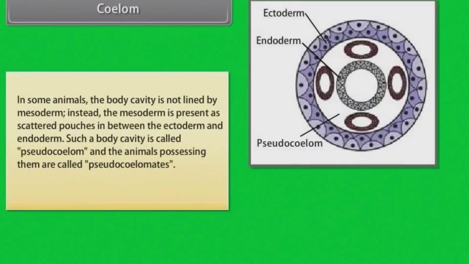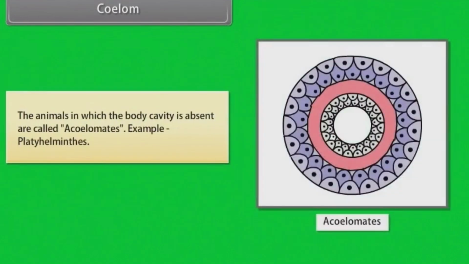In some animals, the body cavity is not lined by mesoderm. Instead, the mesoderm is present as scattered pouches in between the ectoderm and endoderm. Such a body cavity is called pseudocoelom, and the animals possessing them are called pseudocoelomates. Example, Aschelminthes. The animals in which the body cavity is absent are called acoelomates.